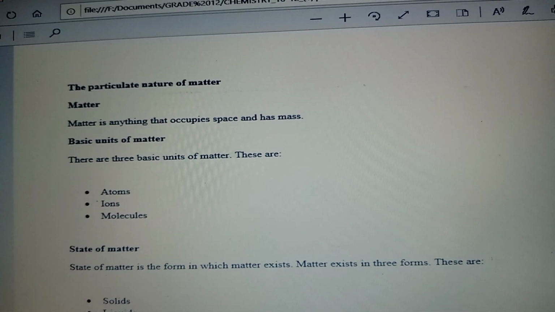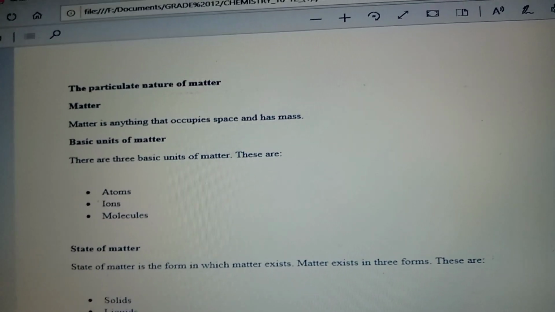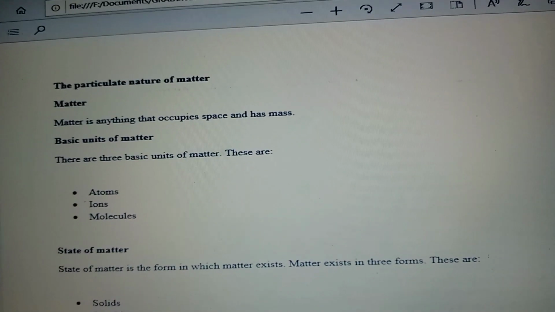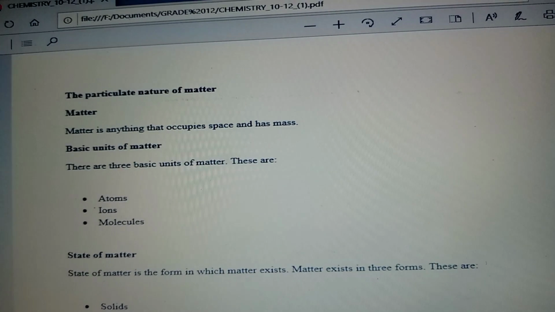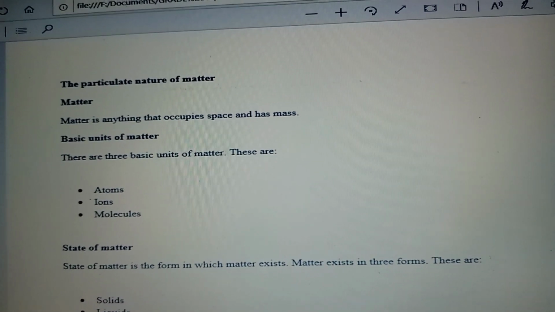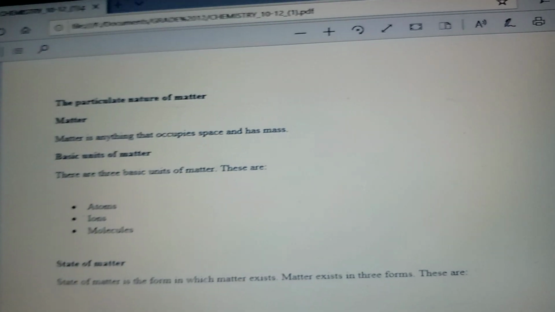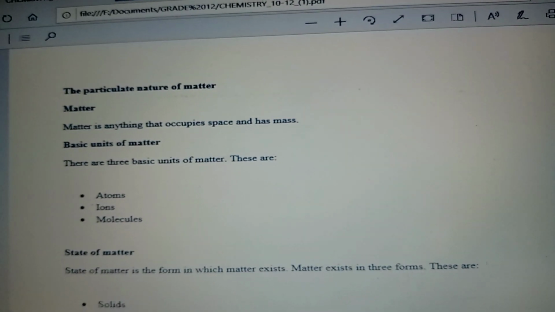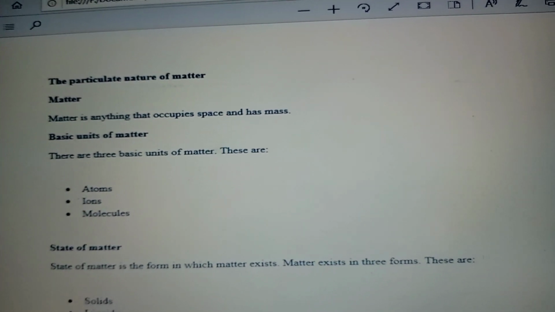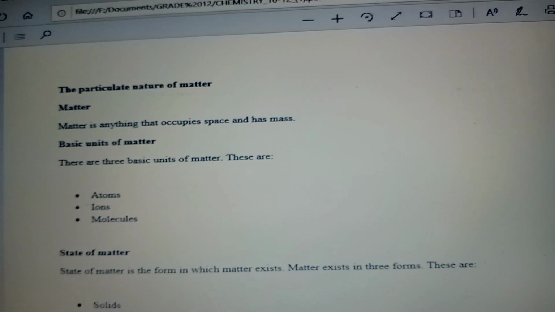And then how do we define an ion? An ion is a charged particle. When we talk of a charged particle, there is a positive and a negative. Under ions, we have two different types: cations and anions. Cations are positively charged, and anions are negatively charged.